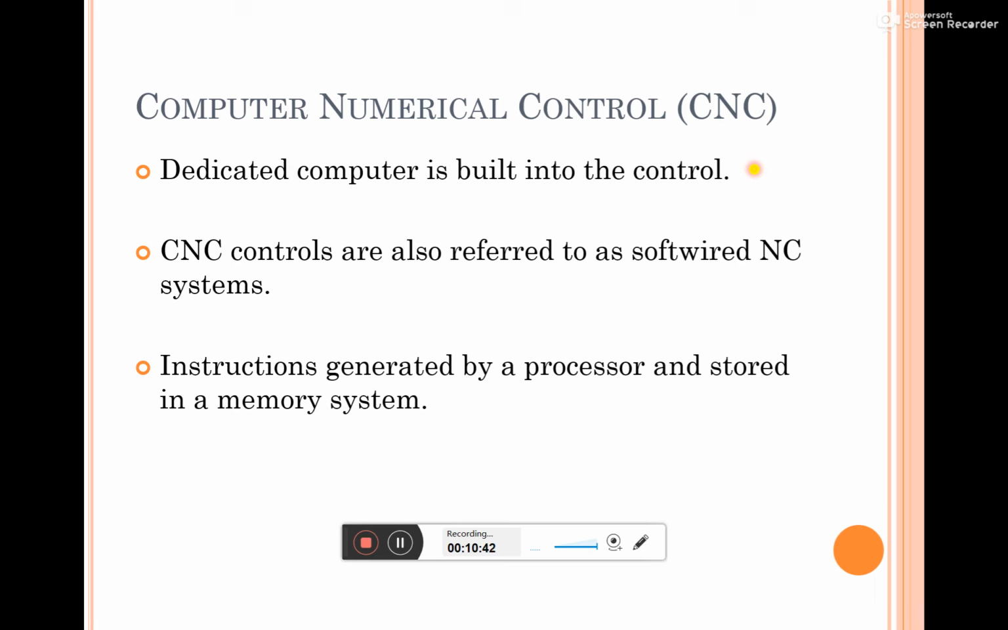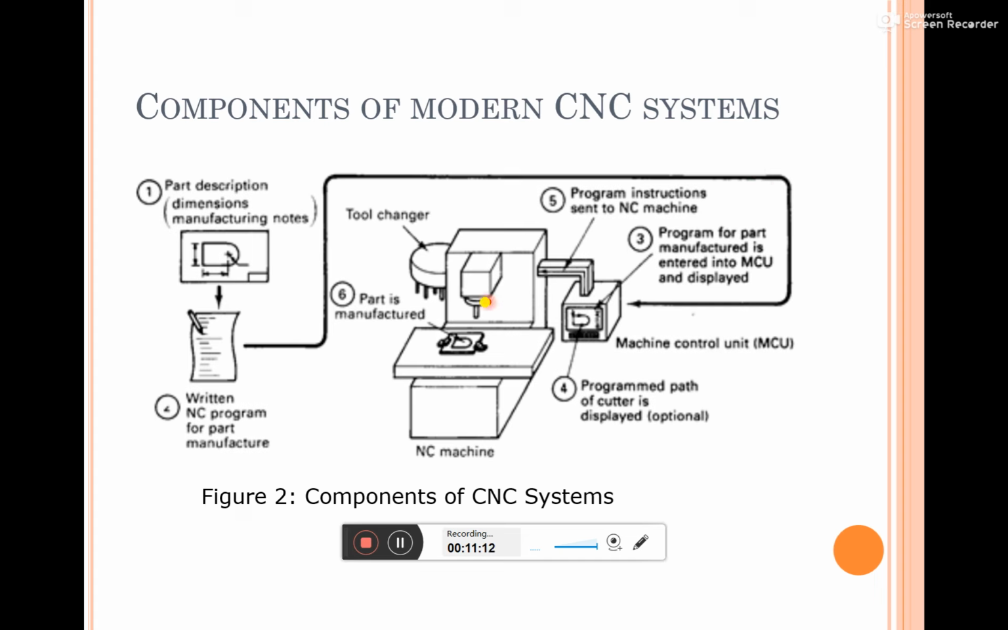So they use a dedicated computer to control the different movements during the machining. When compared to NC, these computers will have their own storage. Depending upon the capacity, we can store a huge amount of data if you are using this CNC. These are the components related to the CNC.